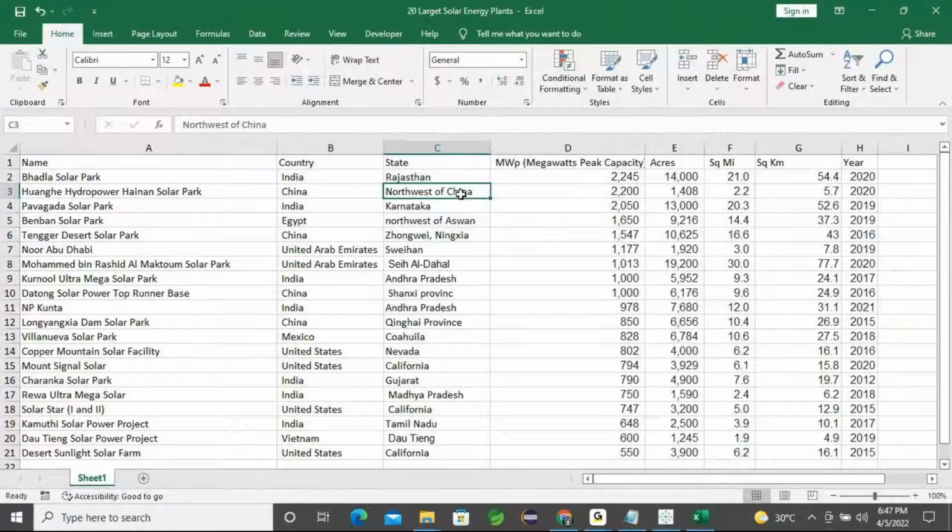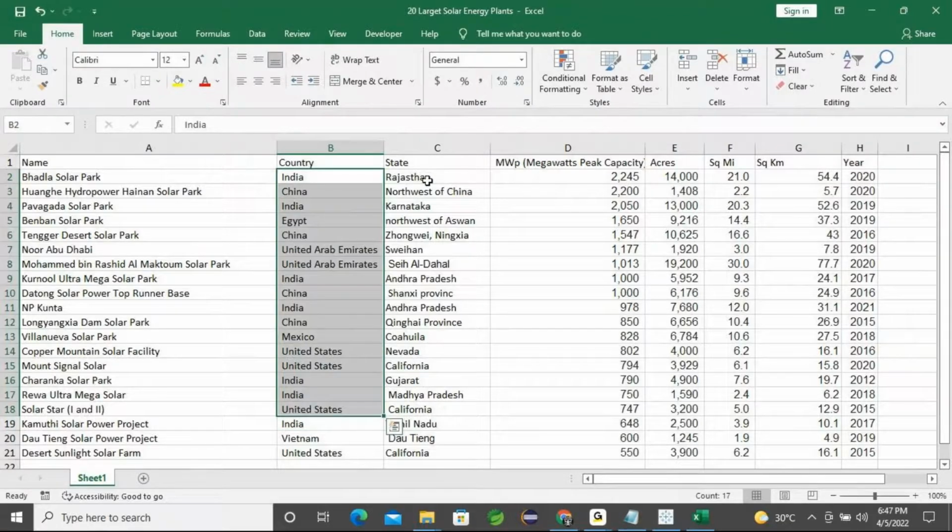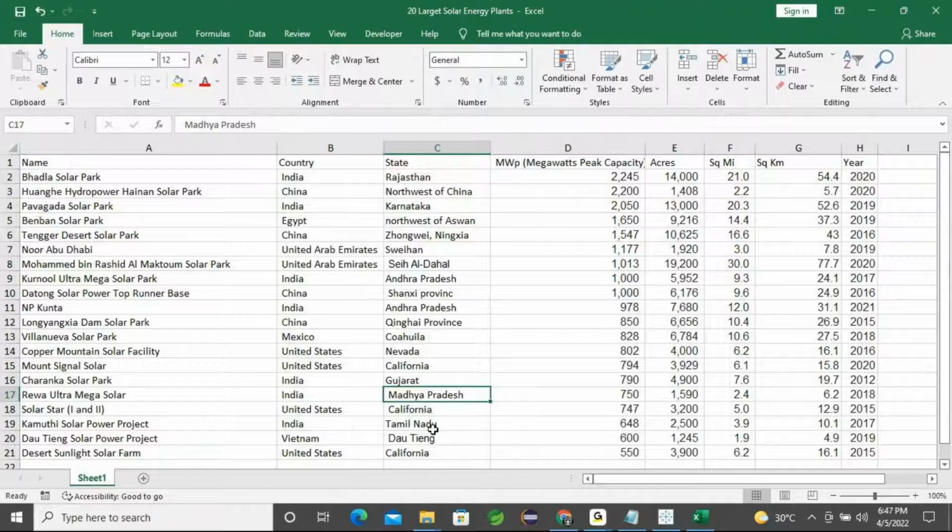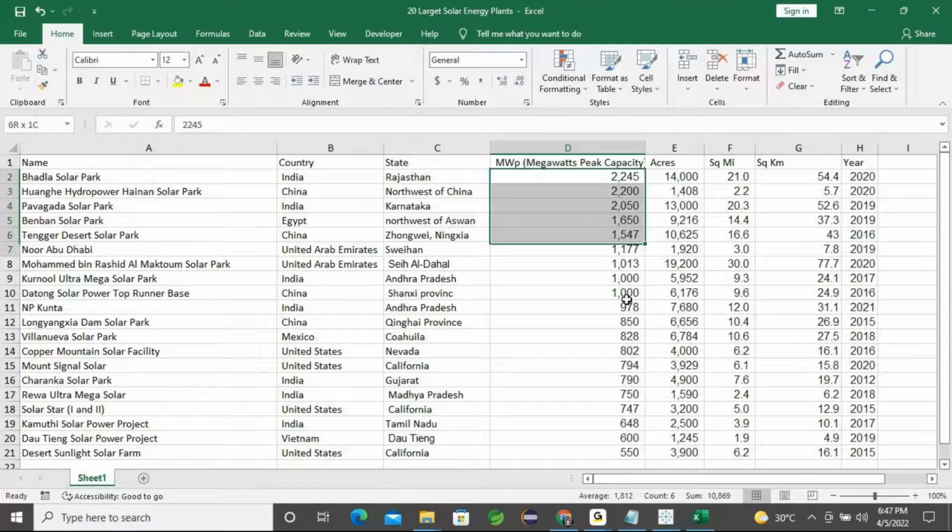Here I have some places in India: one, two, three, four, five, six, and then a total of seven. In these seven places I can find the solar energy plants which are available. How many megawatts they are going to produce, from the production we can find it chart-wise.